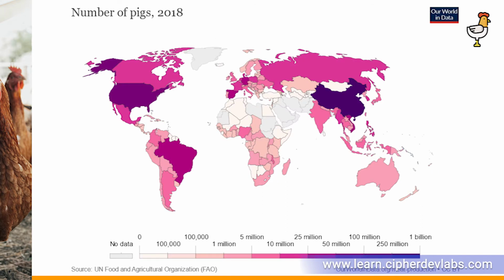Moving on, let's talk about the number of pigs in 2018. If you look at this map, China has 447.18 million pigs in 2018, and we have United States with 74.55 million pigs. We have Brazil with 41.44 million pigs, and we have Russia with 23.08 million pigs, and countries like Spain, they have around 30.8 million pigs in 2018.